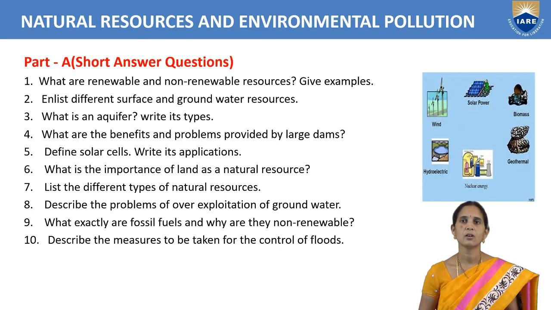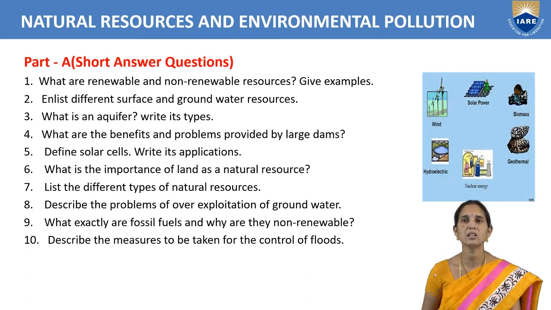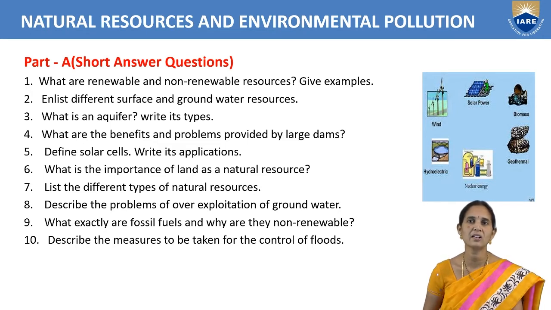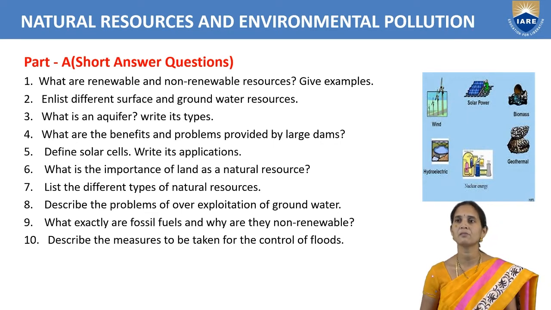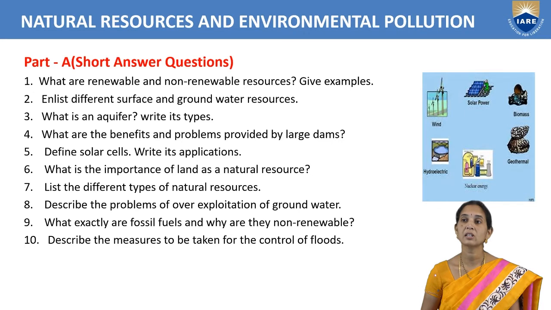Give examples. Renewable resources means we can take examples like forests and croplands, and among non-living resources, we can take water, hydroelectric energy, geothermal energy, biomass energy, solar energy and wind energy. All these are renewable resources. Non-renewable resources means we'll take coal, petroleum and natural gas. So we have to write the examples.